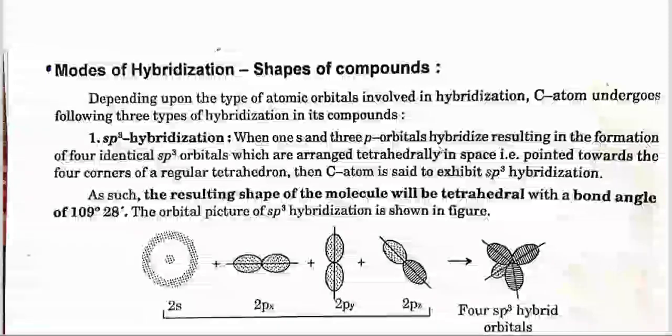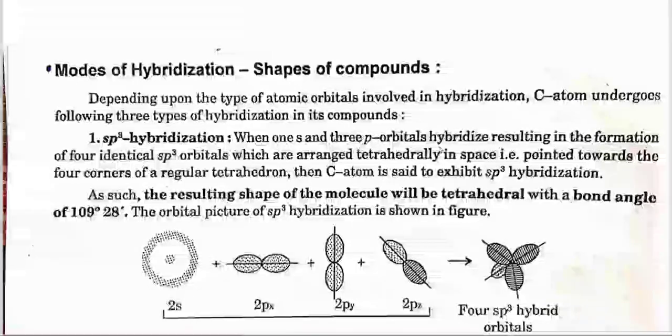Modes of hybridization, shapes of compounds. Definition based upon the types of atomic orbitals involved in hybridization. A carbon atom undergoes the following three types of hybridization in its compounds. First, sp3 hybridization. When one s and three p orbitals hybridize, resulting in the formation of four identical sp3 orbitals which are arranged tetrahedrally in space, i.e. pointed towards the four corners of a regular tetrahedron, then the carbon atom is said to exhibit sp3 hybridization.